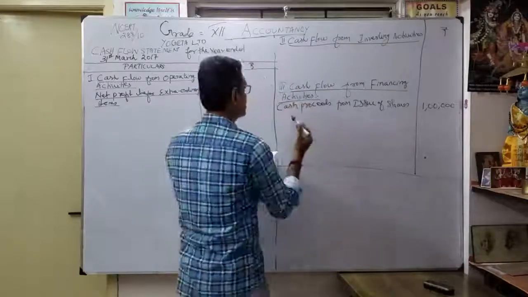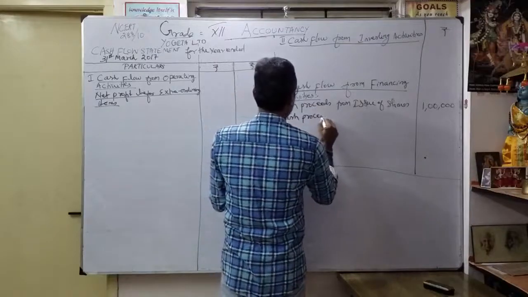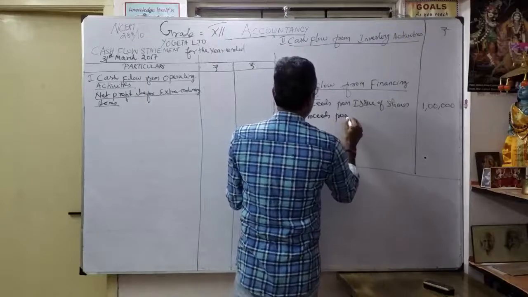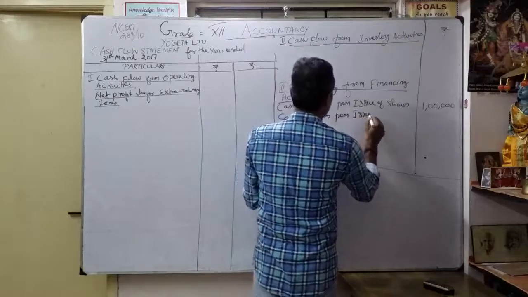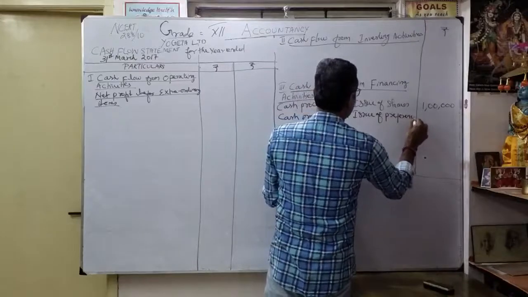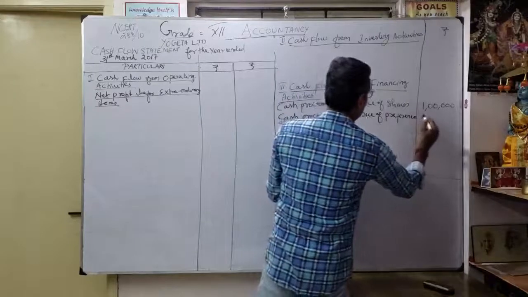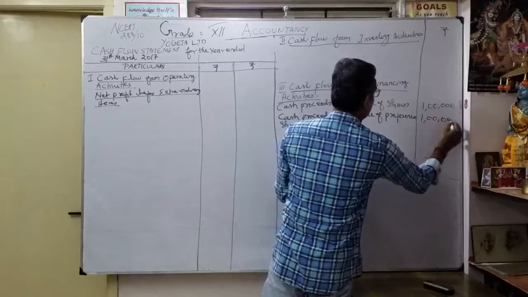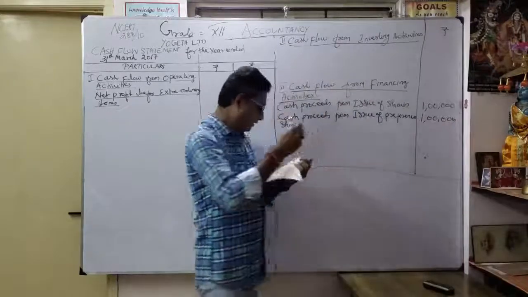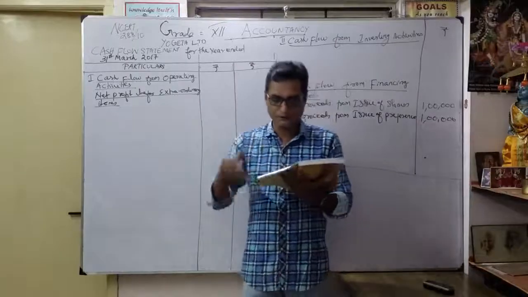So once again, cash proceeds from issue of preference shares. How much? Again 1 lakh. Likewise, we finished our equity shareholders' funds. Under that, share capital, note number 1, we completed.